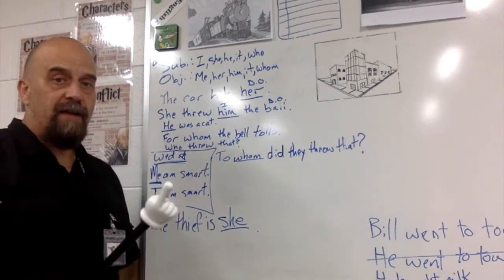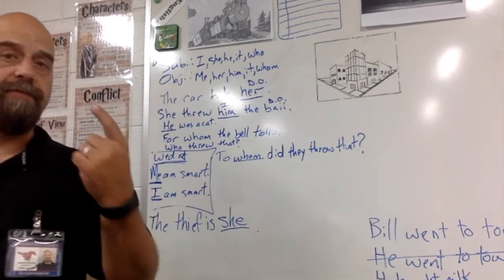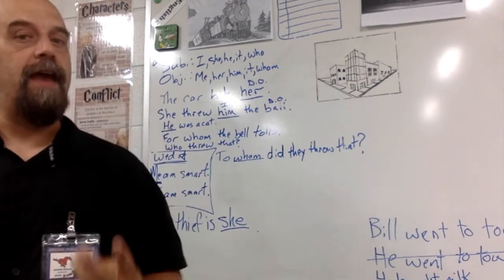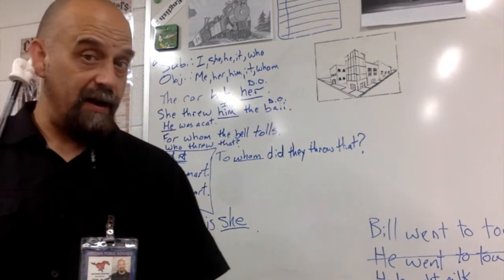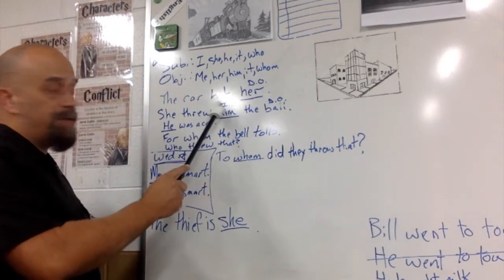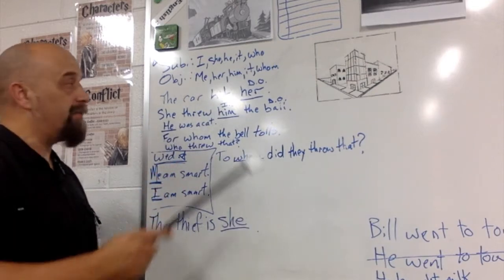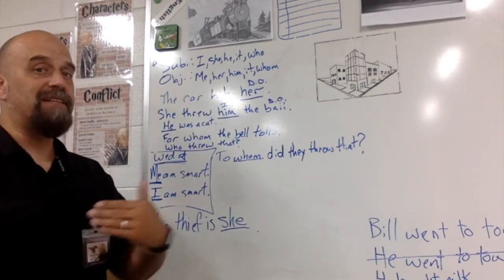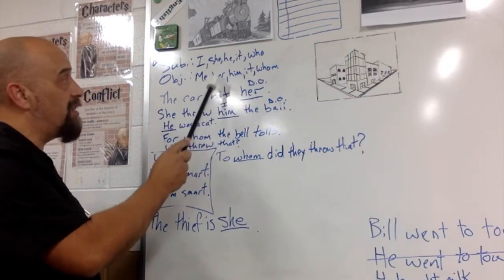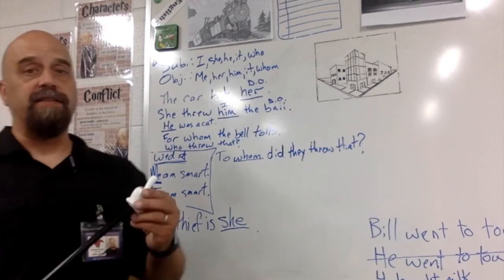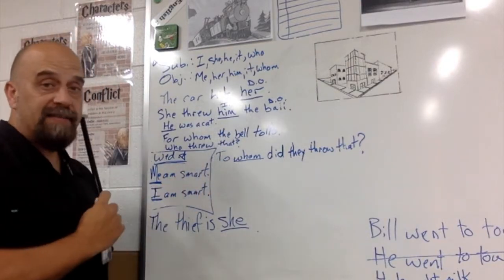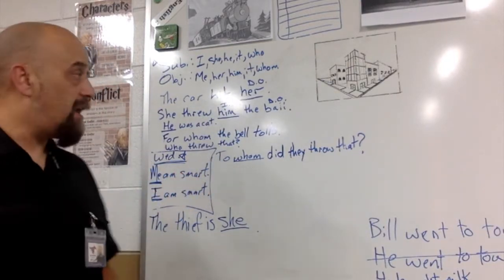We use the object case for direct objects, indirect objects, and objects of the preposition. Do you hear the word object? So that's when we use it. And we go through our questions. What kind of verb do we have? Action. So it can't be predicate nominative or adjective. It has to be a direct object if there's something. The car hit what? Her. That's a direct object, so we use her, not she. Some people might want to sound fancy and say the car hit she, and that would be incorrect because by rule, not by sound, that is a direct object.